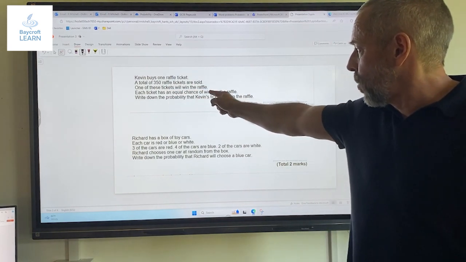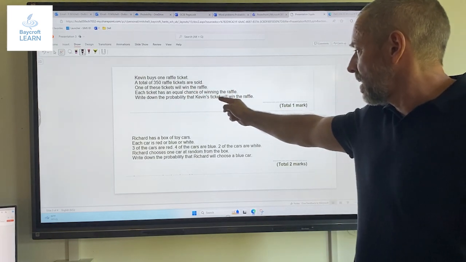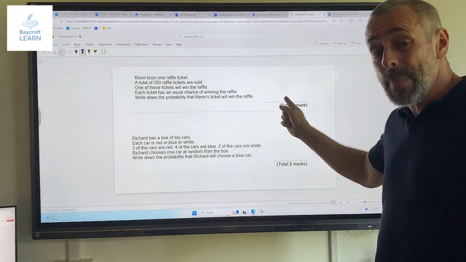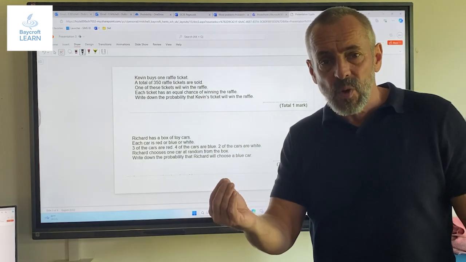One of these tickets will win. Each has got an equal chance of winning the raffle. Write down the probability that Kevin's ticket will win the raffle. Lots and lots of words, not many marks, okay? So that tells us, actually, we don't need to look too far at this question.